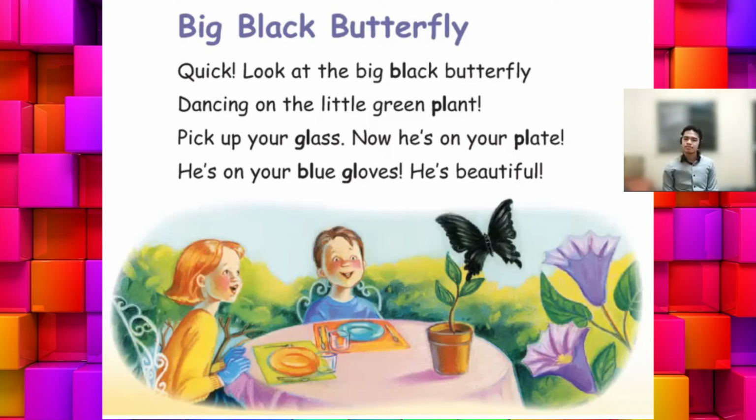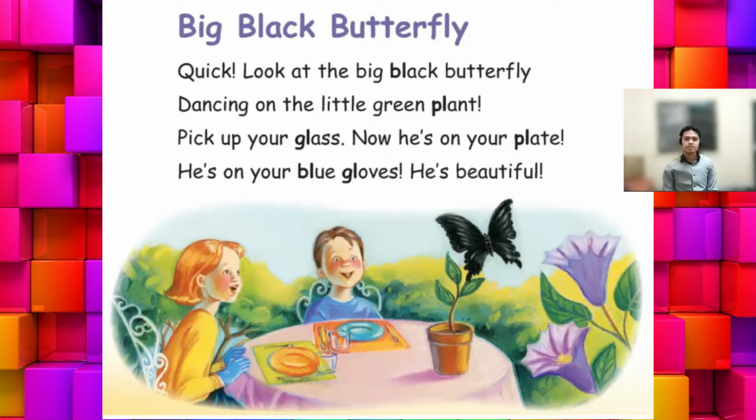Quick! Look at the big black butterfly dancing on the little green plant. Pick up your glass. Now he's on your plate. He's on your blue gloves. He's beautiful.